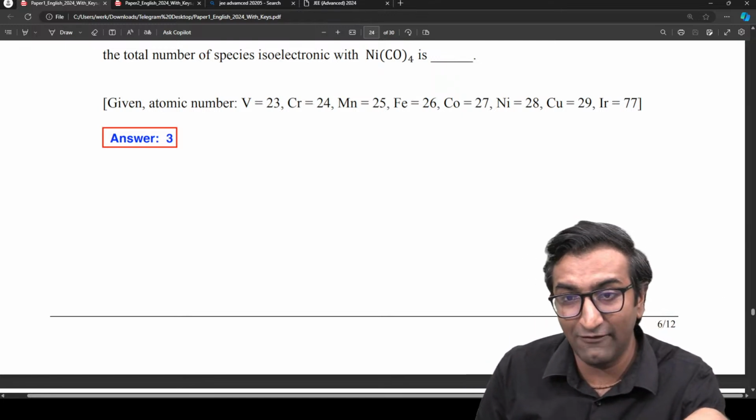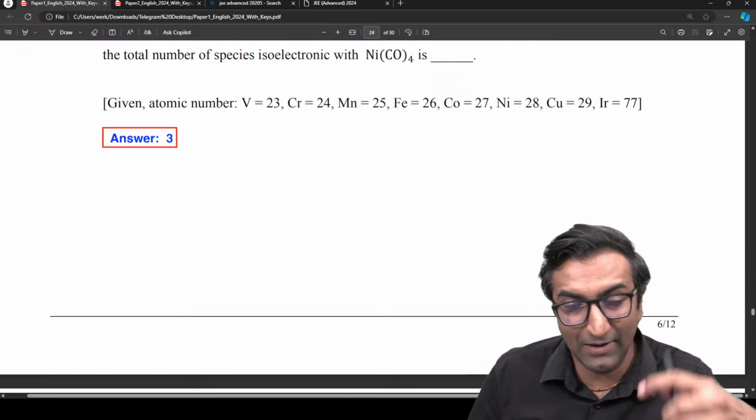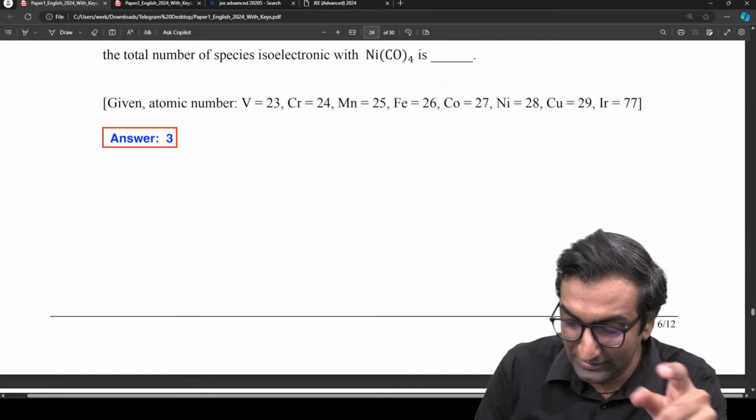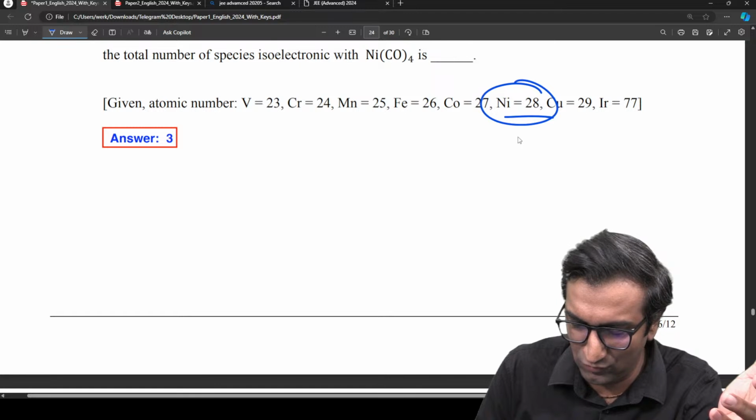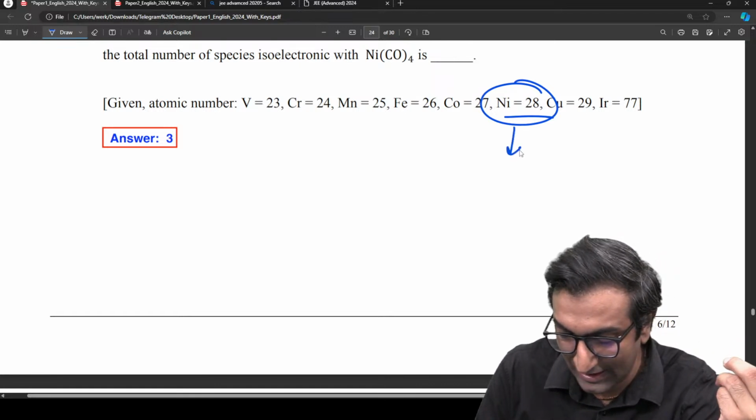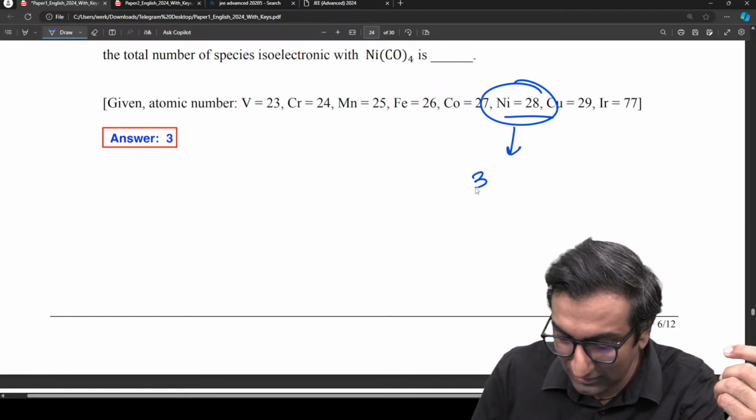This one, although, I solved this question myself, and I had told you that for the answer, you have to take nickel's configuration, okay? You have to consider this. We won't solve this paper too much right now. If you want, I can show you what the solution I had was. You get 3. I'll show you that.